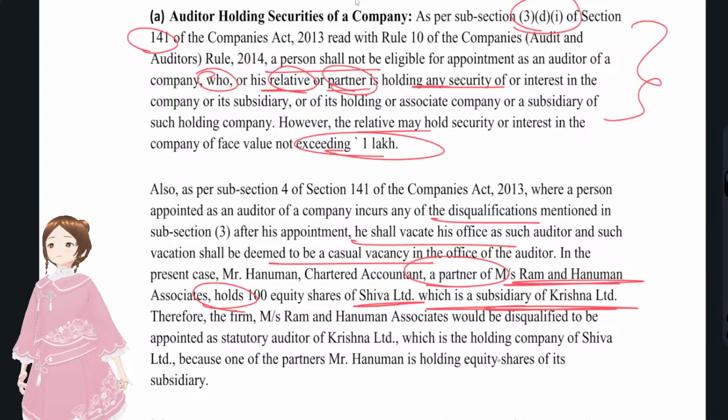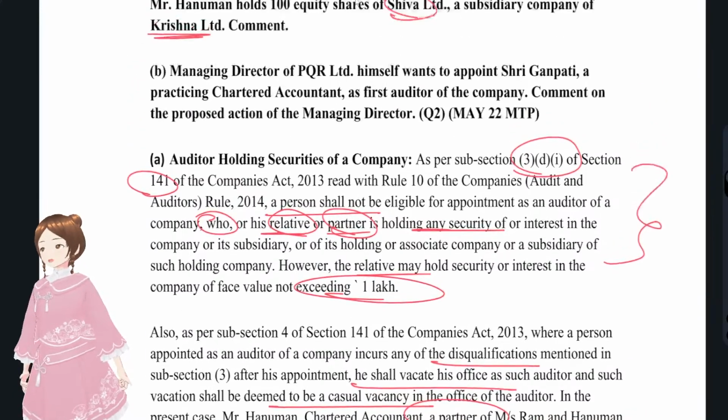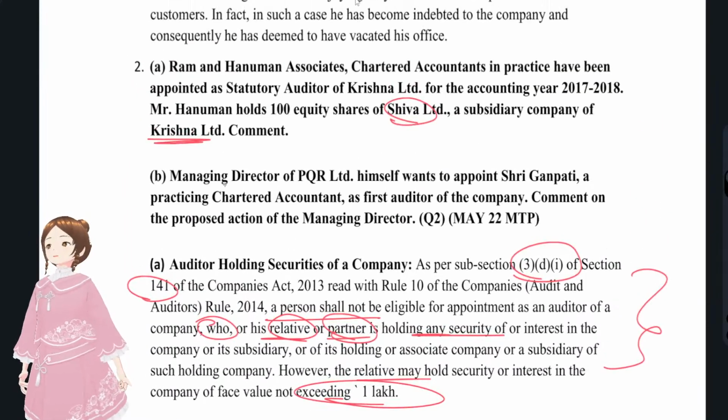So this CA firm would be disqualified to be appointed as statutory auditors of that company.